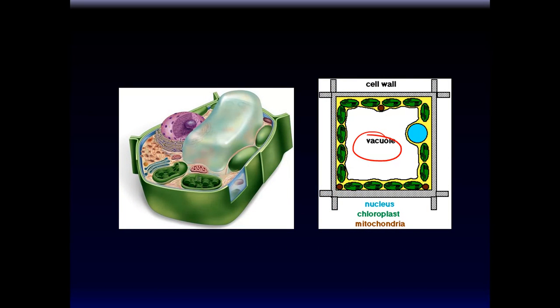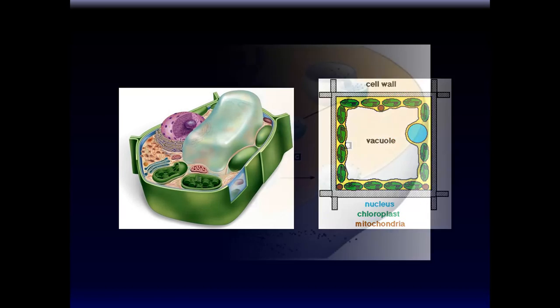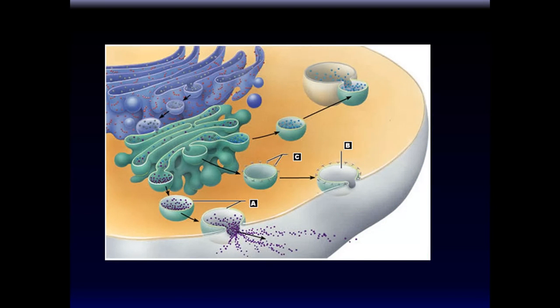Central vacuole, which we talked about already. The key for this picture is to highlight the critical differences between a plant cell and an animal cell. Plant cells have chloroplasts, a central vacuole, and a cell wall. Those are three things that are reasonably unique to plants. Obviously, we don't have chloroplasts because we don't have leaves. Okay, vacuoles.